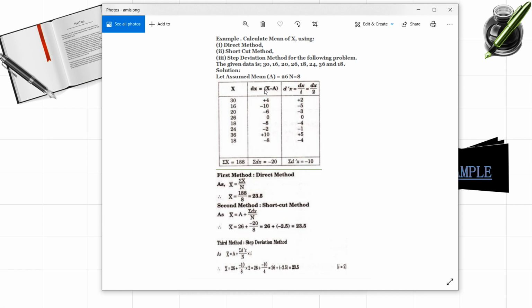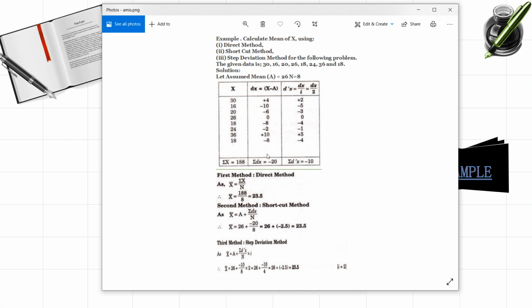So here we consider 26 as capital A. So 30 minus 26, if you find out, you'll get 4. And the second value, 16 minus 26, gives you minus 10, and so on. In this way, first you are supposed to find all the dx values for every observation and then add all those dx values. Here they got the total as minus 20.